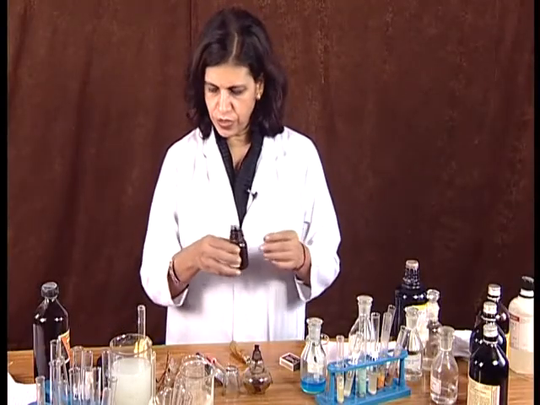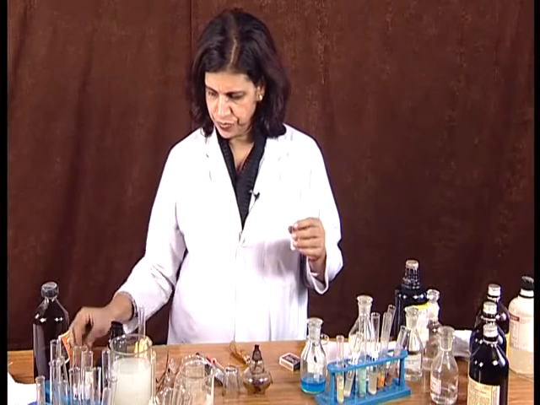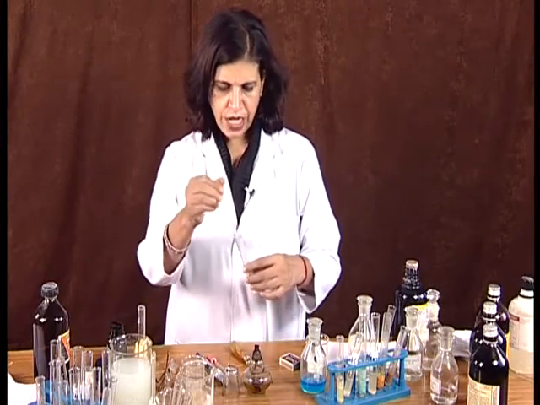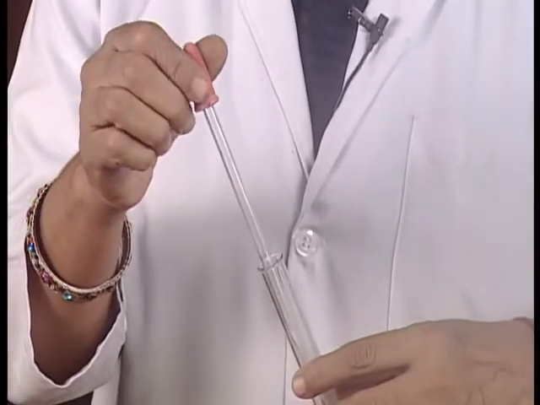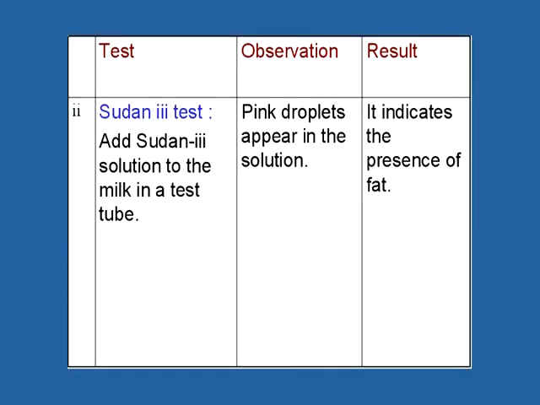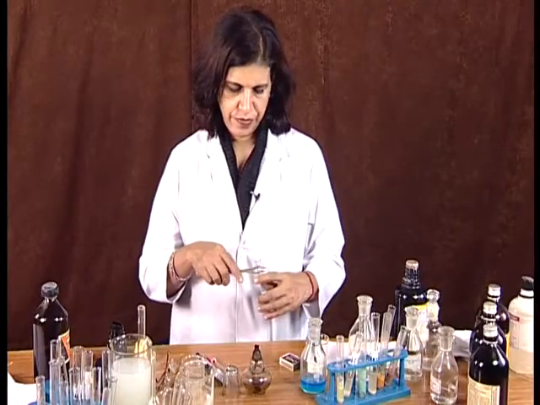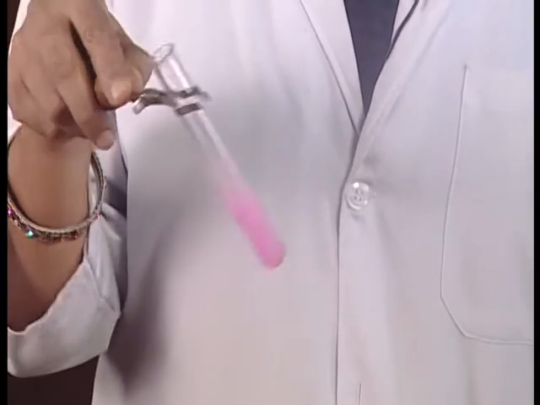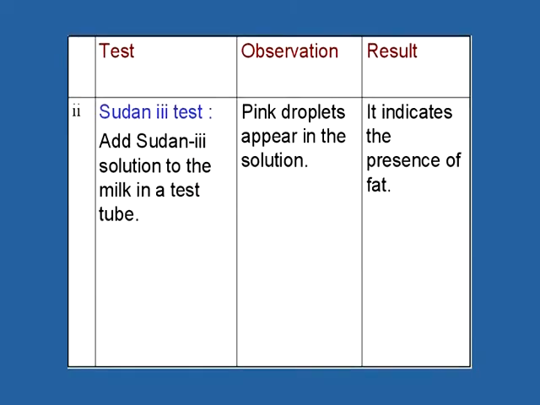This is the Sudan 3 solution. We will add to it and a pink color will appear in the test tube. After shaking it, this is the pink color which indicates the presence of fat in the milk.